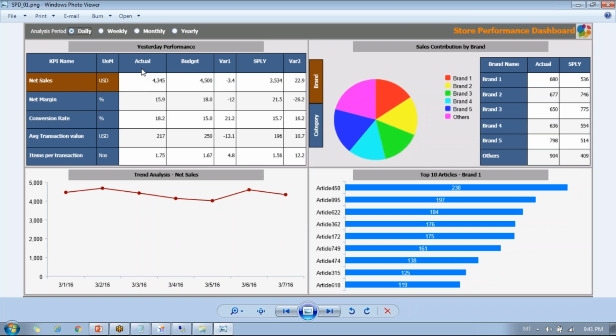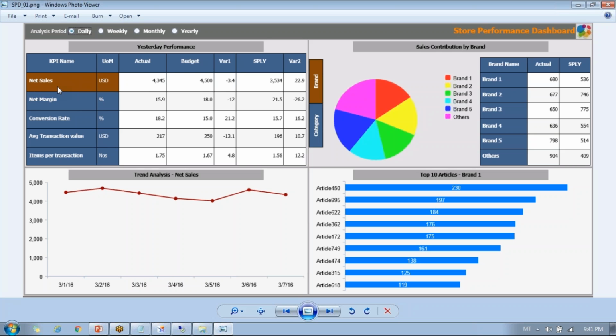When you create a dashboard, you always keep your most important information on the left-hand side top. This is the most useful information for any store manager. It gives you the overall picture.